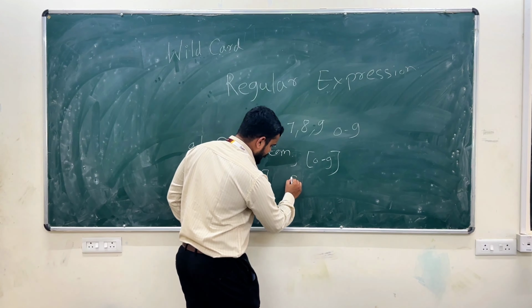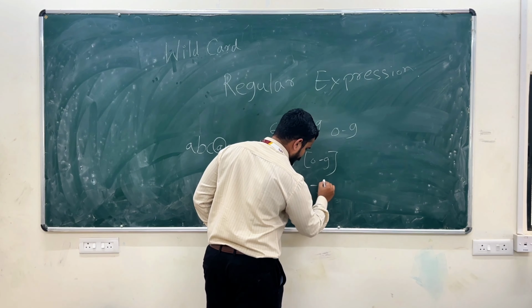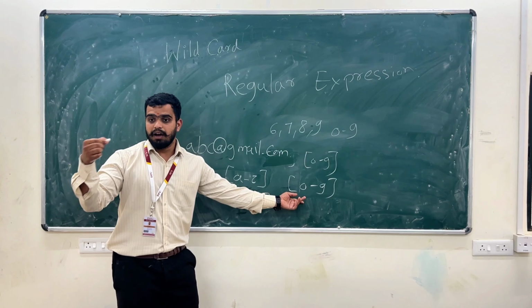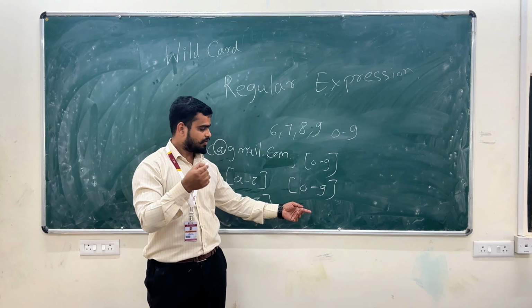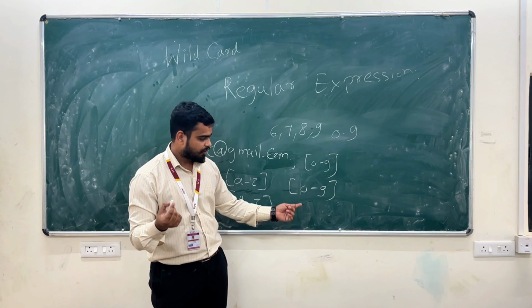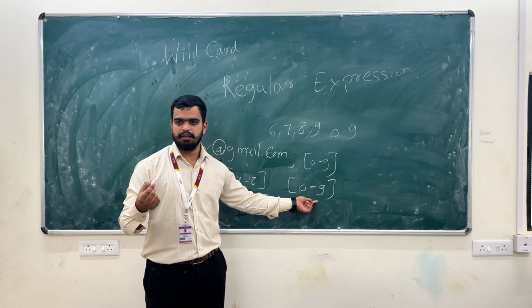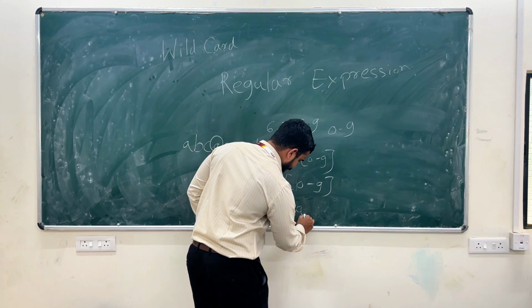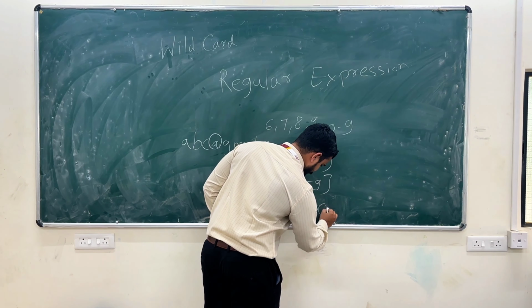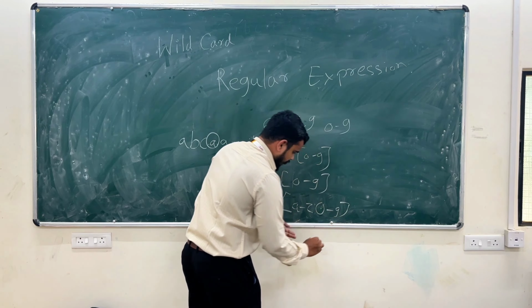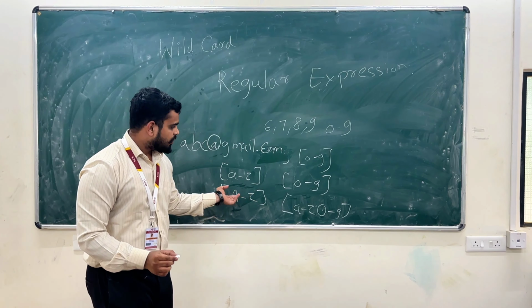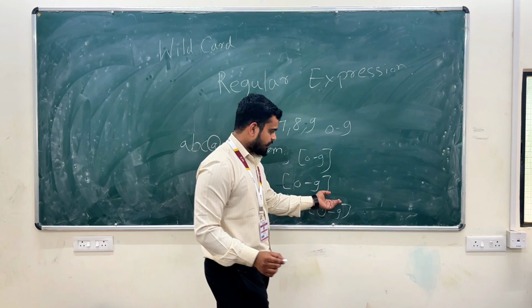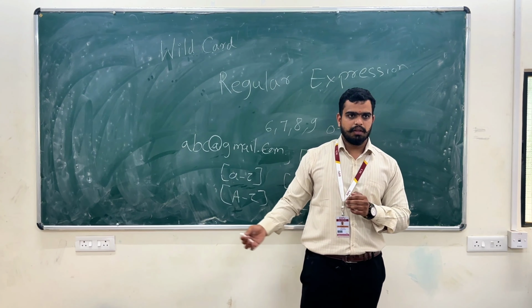After that, there is 0 to 9, the numbers. I am only able to use 0 to 9 numbers. And there is one function like a to z, 0 to 9, alphanumeric. Mostly we are using it in the registration or login part.